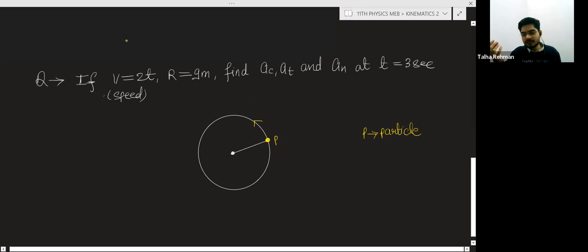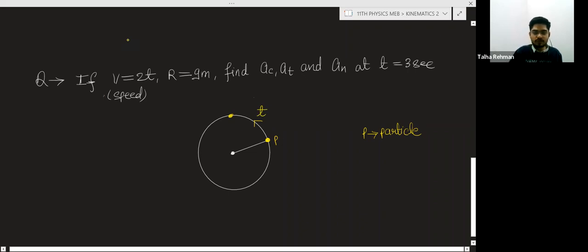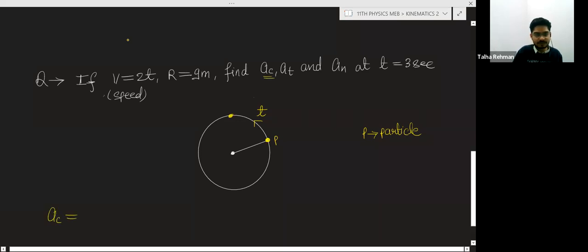I am just supposing at time t the particle is here. I don't know where it will be, but at time t the particle is here. So first thing, centripetal acceleration. Centripetal acceleration is basically v square by r.